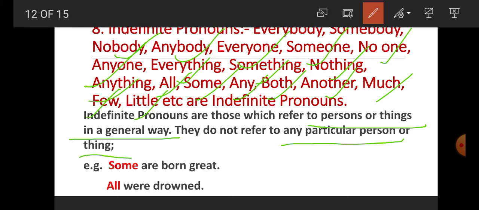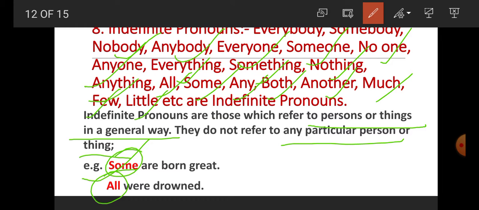For example, student, some are born great. So here some indicates a general person, not a particular person. Some indicates any general person, not any definite number. Now second one, all were drawn.